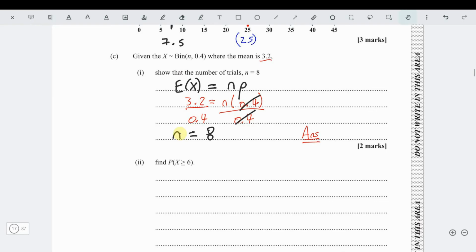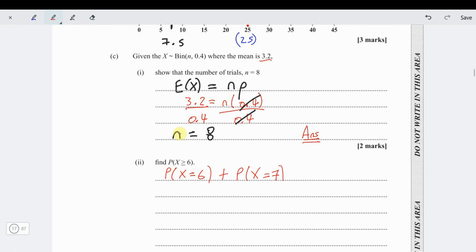Now the next part of the question says, find the probability x is greater than or equal to 6. Remember, n stops at 8. So being greater than or equal to 6 is the probability x equals 6 plus the probability x equals 7 plus the probability x equals 8, and you stop there.